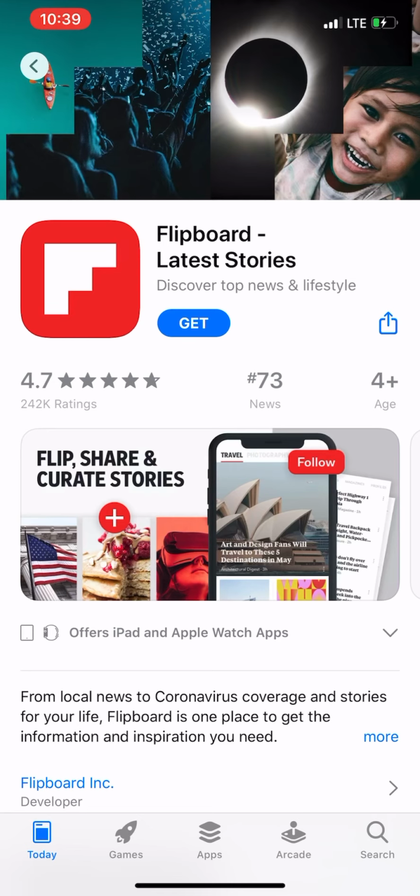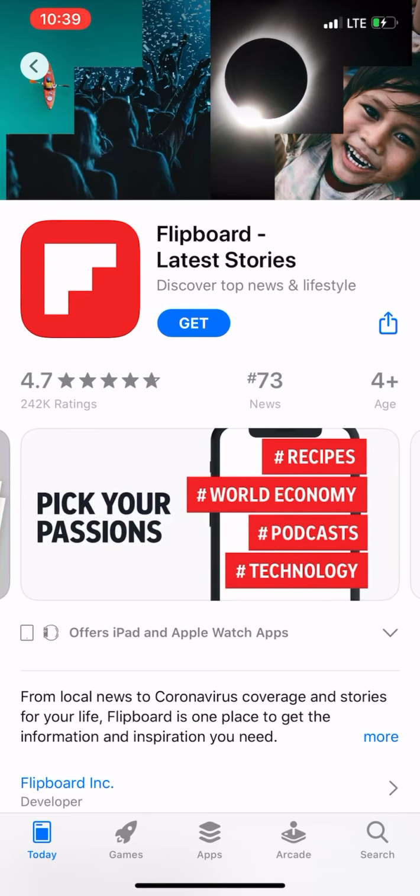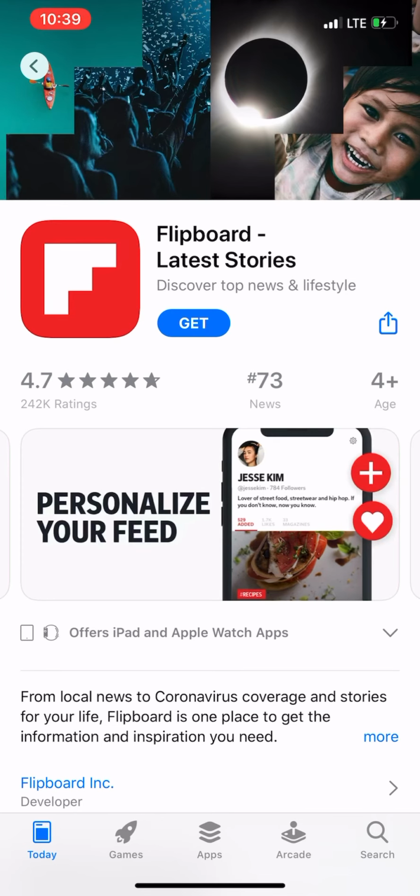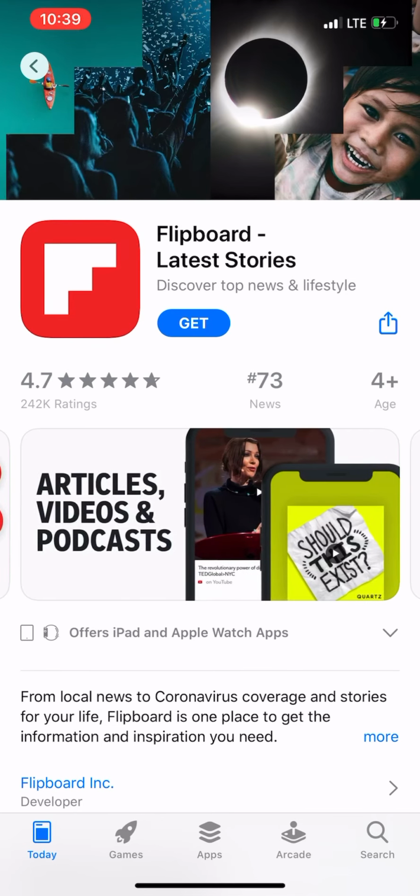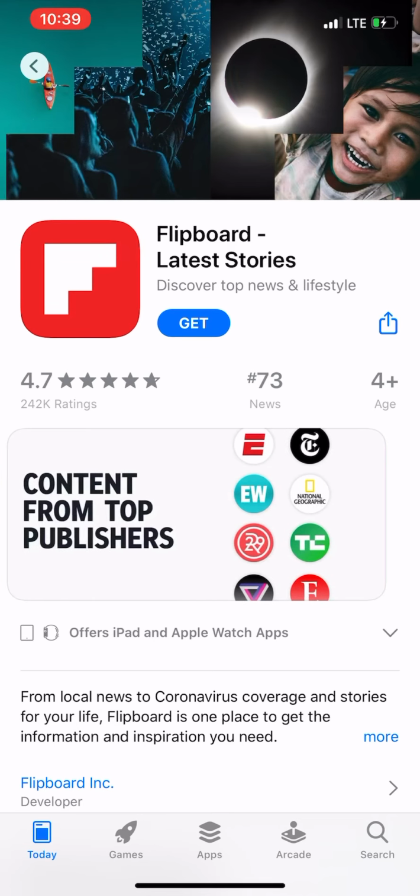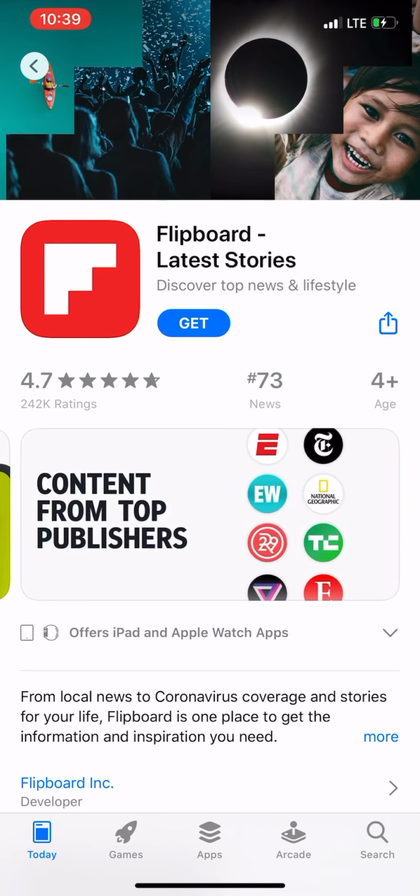Flipboard is really popular and an award-winning app. It includes varied sources from all over the world, nationally, locally, and you can even personalize your feed and pick your own passions and what you want to see. And it's not just articles, it's videos, podcasts, everything you can think of, even fashion or things like that.